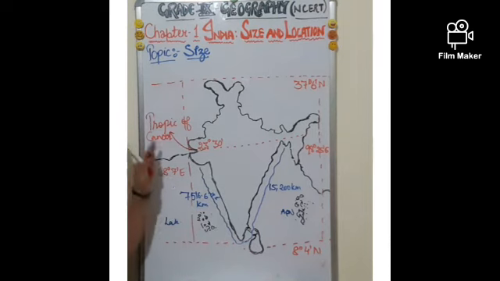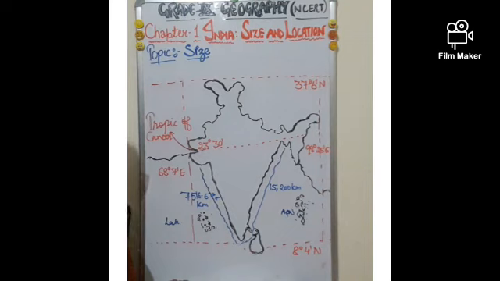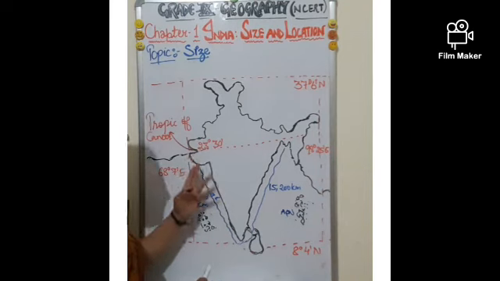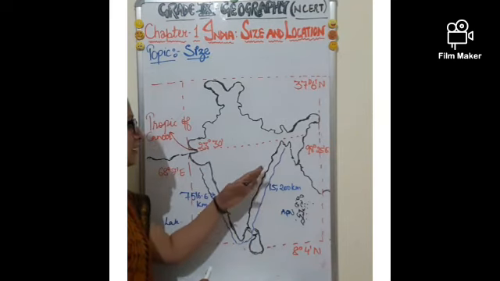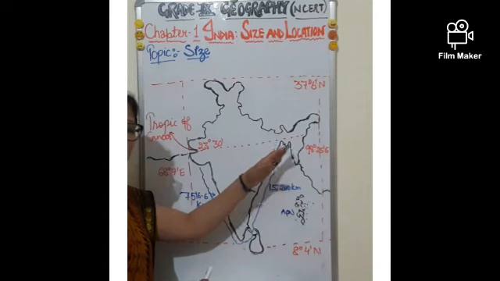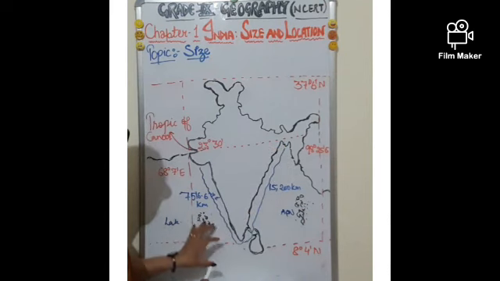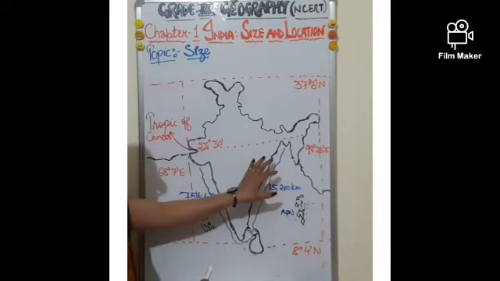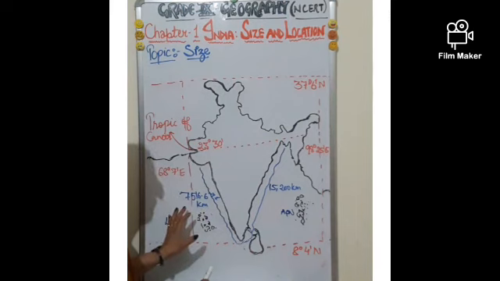Now children, one important question is that sometimes it is asked to tell the names of places from where the Tropic of Cancer passes. So the Tropic of Cancer passes through Gujarat, Rajasthan, Madhya Pradesh, Chhattisgarh, Jharkhand, West Bengal, Mizoram and Tripura. This is a very important point to remember. Now we have covered the area towards the coastal side, and we have seen how longitude and latitude are covered.